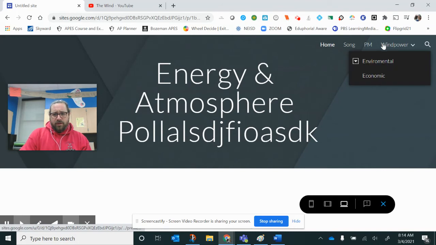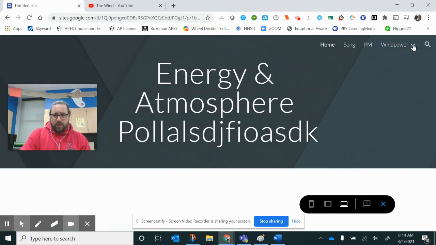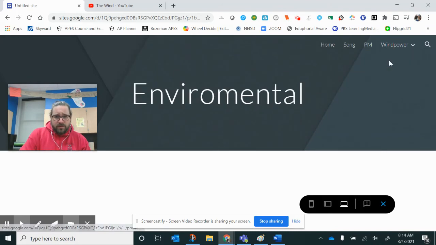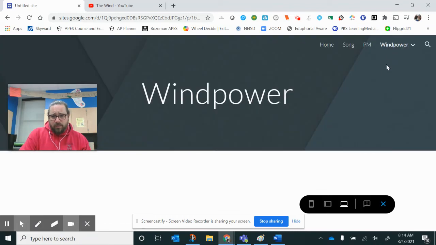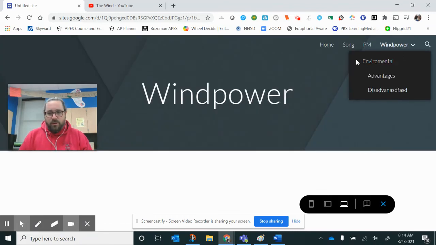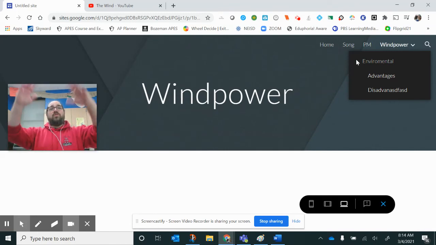But I can see right here, under wind power, I have environmental, and under environmental, I should have advantages and disadvantages. Boom, like that. So that's why these tabs are going to make it so much easier. I'm not having to scroll down the page. I just scroll across the top of the menu buttons you gave me. So maybe that was helpful.